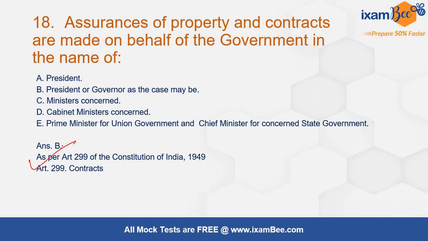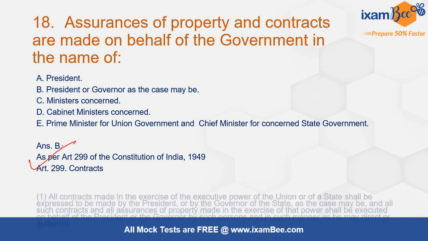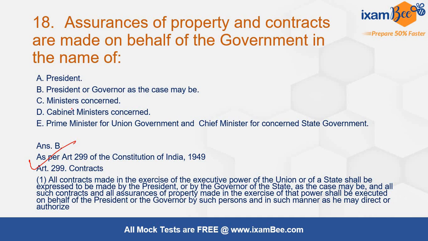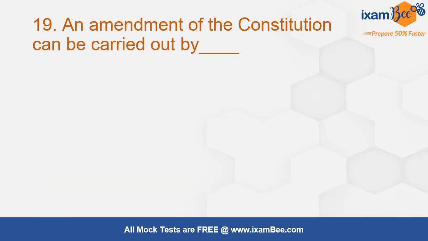It is our job to check in which provisions there is only the President, and in which provisions the President and, parallelly, the Governor in the states has also been given power. So like this we have to study whatever we are studying carefully, so that if a question is asked, we don't go wrong. What they have given clearly in Article 298 clause 1: all contracts that are made in exercise of executive power of the Union or of the State shall be expressed to be made by the President or by the Governor of the State. So the answer will not be just A, but it will be B in this particular question.